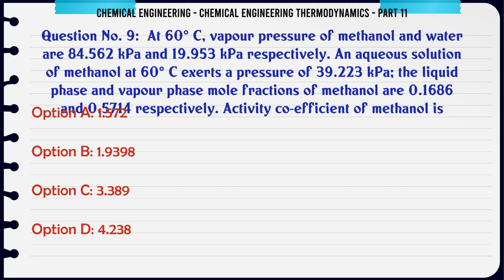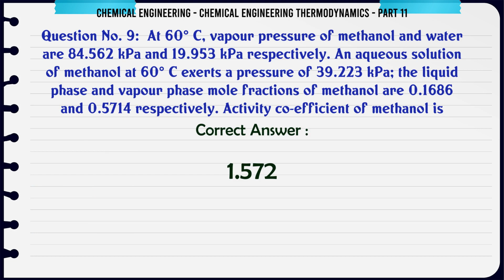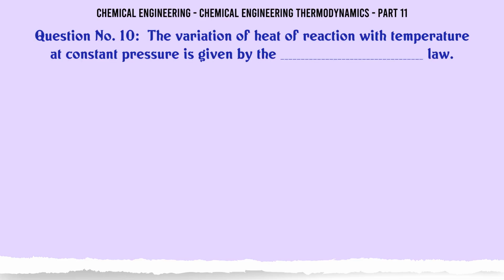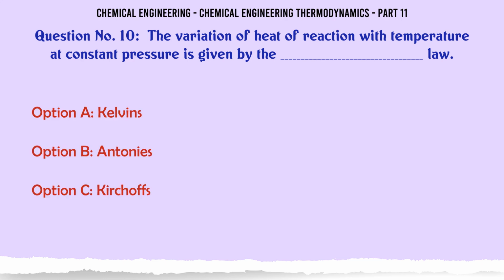Activity coefficient of methanol is A. 1.572, B. 1.9398, C. 3.389, D. 4.238. The correct answer is 1.572.